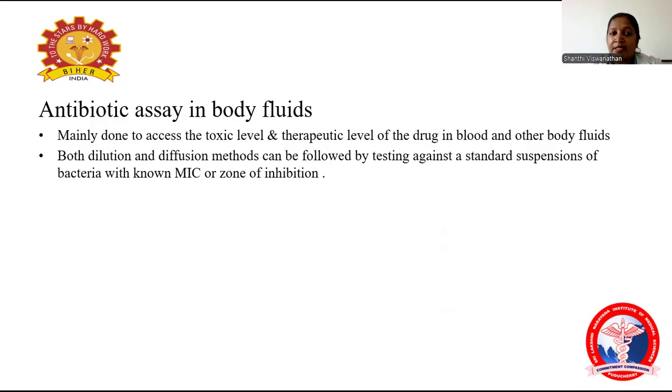Coming to antibiotic assay in body fluids. This is mainly done to assess the toxic level and therapeutic level of the drug in the blood and other body fluids. Both dilution and diffusion methods can be used, by testing against a standard suspension of the bacteria with the known MIC or zone of inhibition.